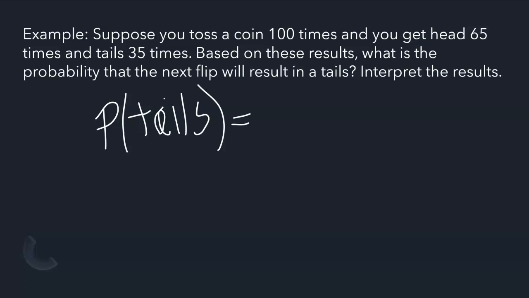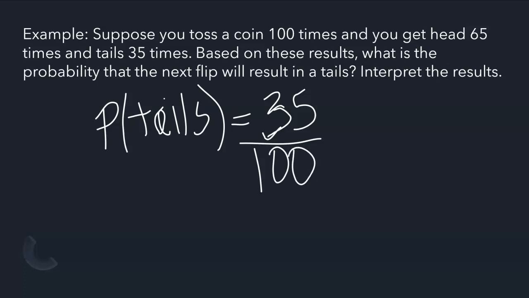It's going to be the number of tails, which is 35, divided by the total number of times the experiment was conducted, which is 100. And if you take 35 and divide it by 100, that is going to be 0.35. So the probability is 0.35. What does this mean? This means that out of 100 flips, 35 of them will be tails. That's what we're estimating. So it's a 0.35 chance that the next flip will be a tails based on these results.